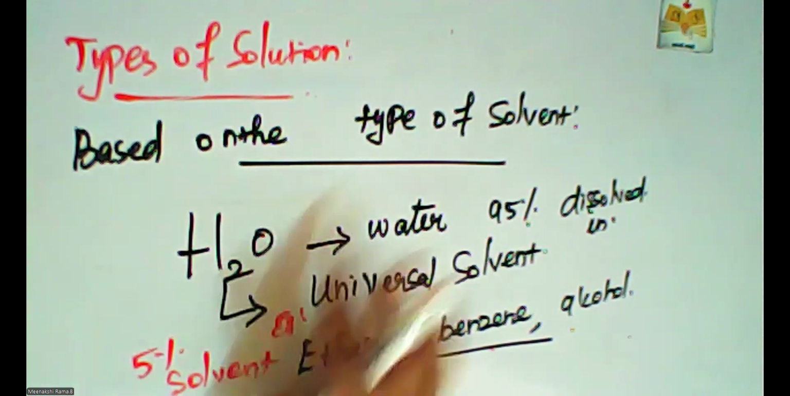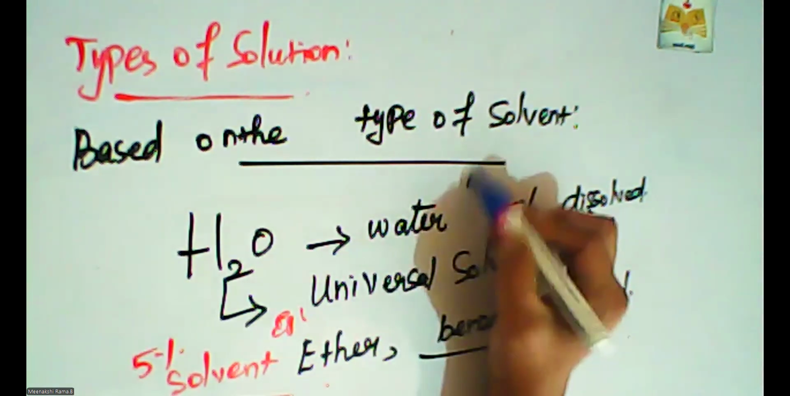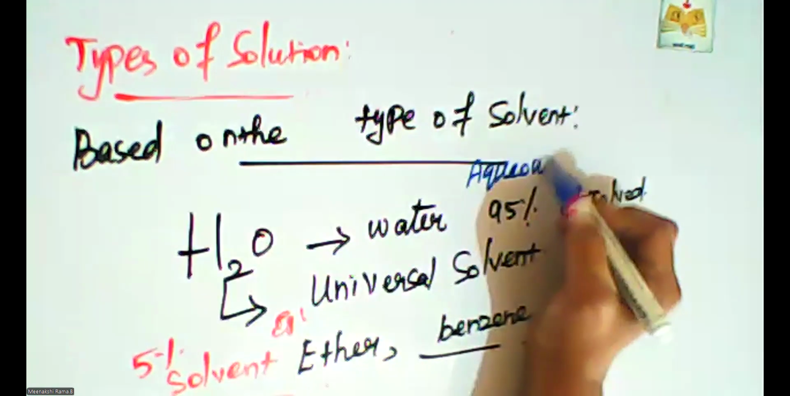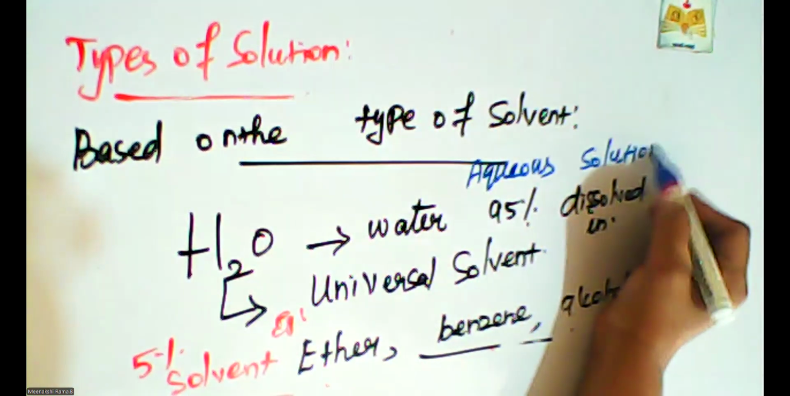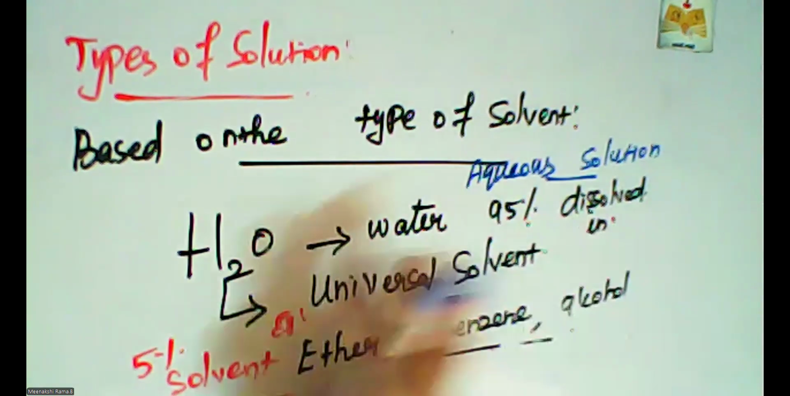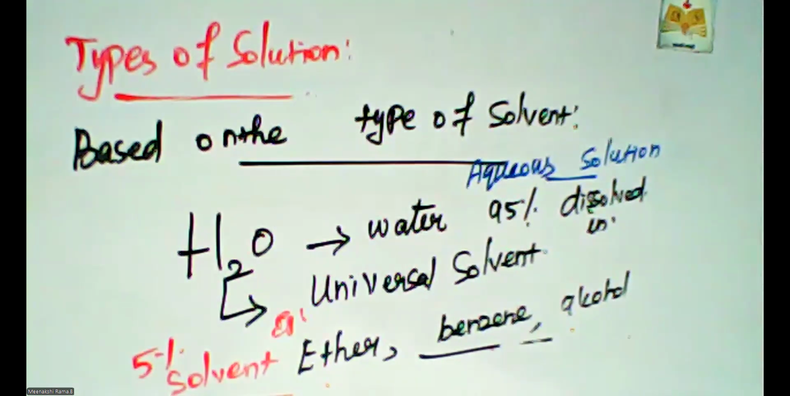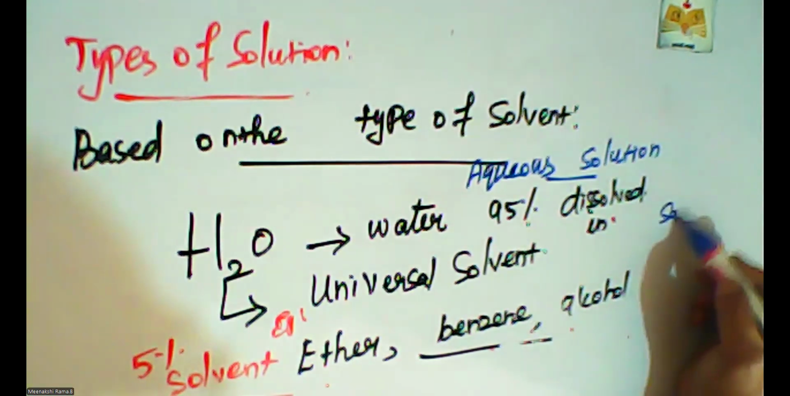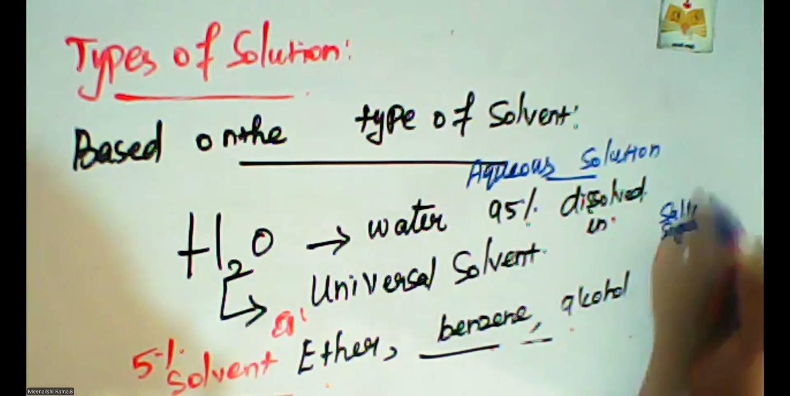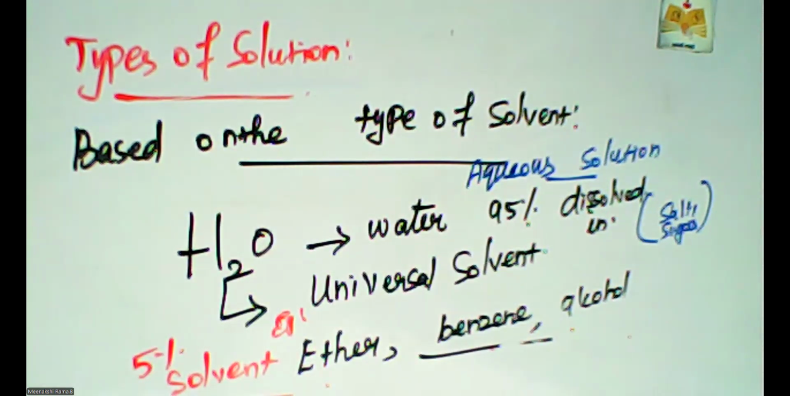These types of solution are classified into two types. That is aqueous solution. Aqua means what? Water. So where 95% of materials are dissolved in water, that kind of solution is called an aqueous solution. An aqueous solution is one in which water acts as the solvent. Salt and sugar dissolve completely in water, so this is called an aqueous solution.